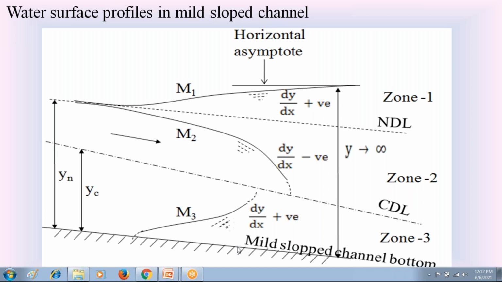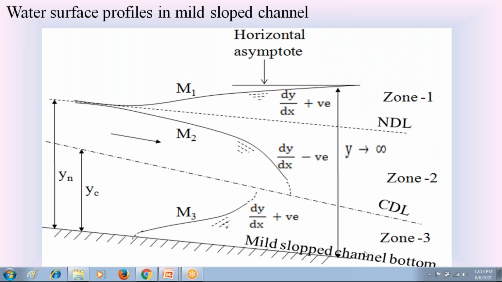In mild slope channel bottom, the normal depth of flow Yn is greater than critical depth of flow Yc. That is the property. And in the mild slope channel bottom, we have 3 zones. Zone 1 above the normal depth Yn and critical depth Yc. Zone 2 in between the normal depth Yn and critical depth Yc. Zone 3 below the normal depth Yn and critical depth Yc. So this mild slope channel bottom has 3 zones: zone 1, zone 2, zone 3.